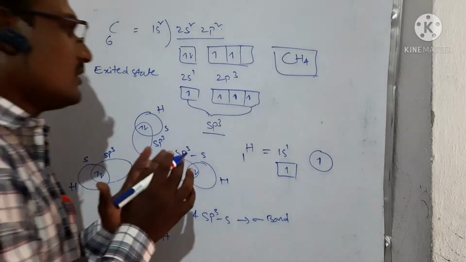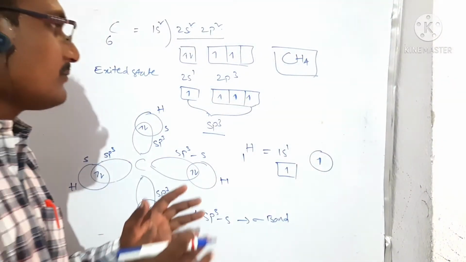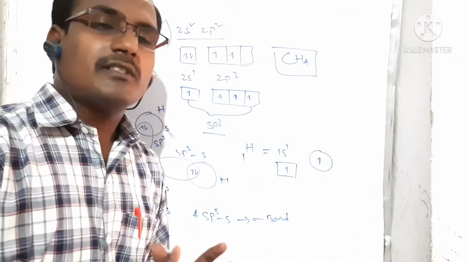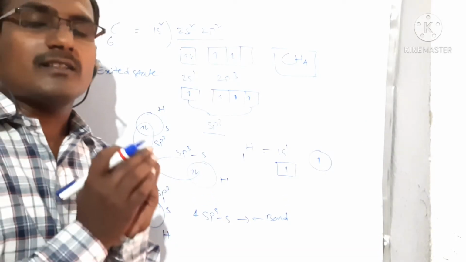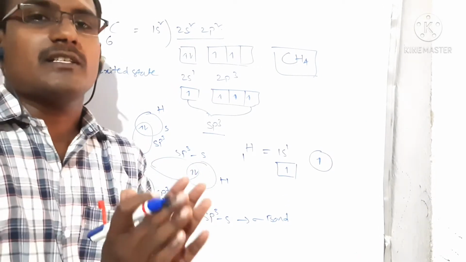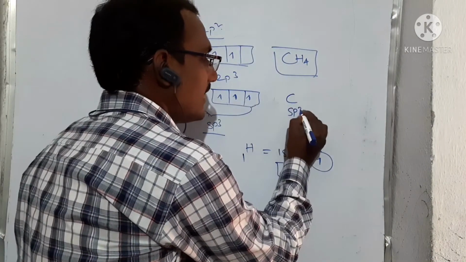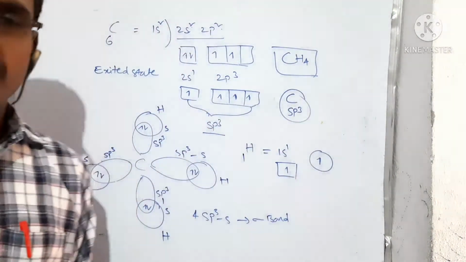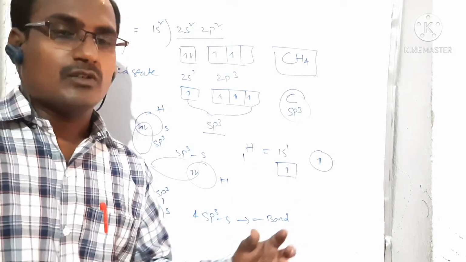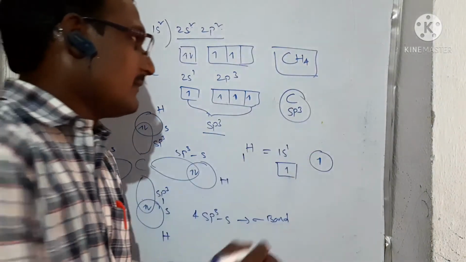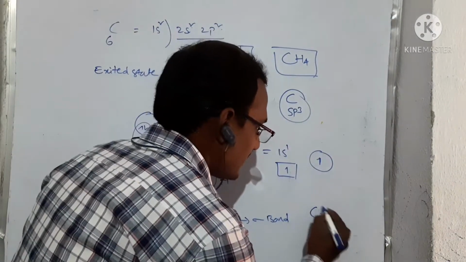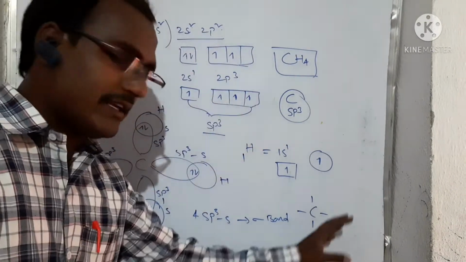That means we conclude here: whatever carbon compound has all sigma bonds, that means no pi bond is present, hence that carbon is undergoing sp3 hybridization. Very important. We will discuss this from the objective point of view also. So all are single bonds, that means carbon has all single bonds around it, right?